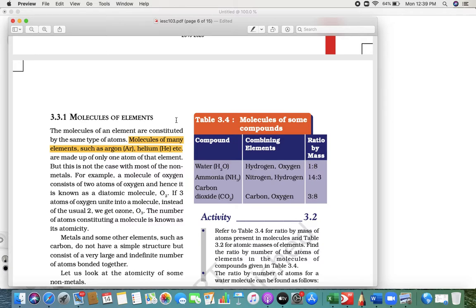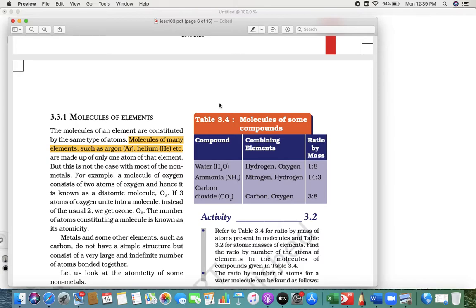They are there in the form of two atoms. So there are certain elements that are available in a single atom only, that is argon and helium.